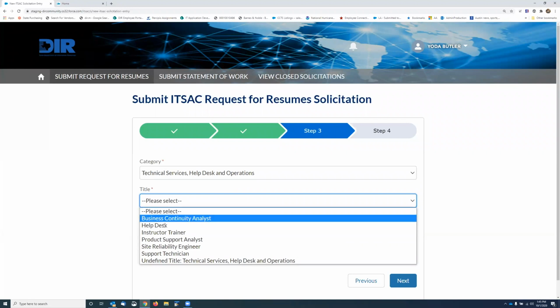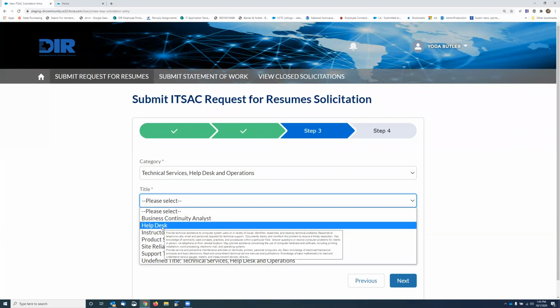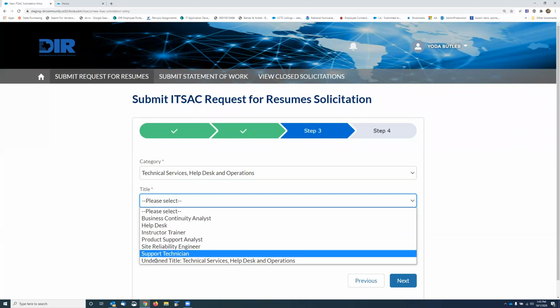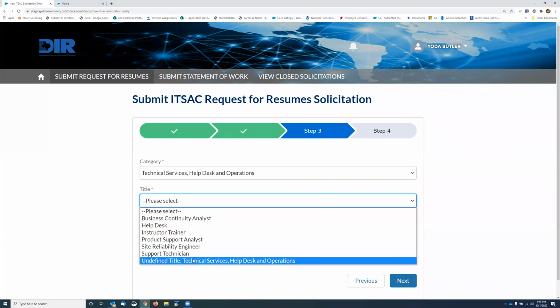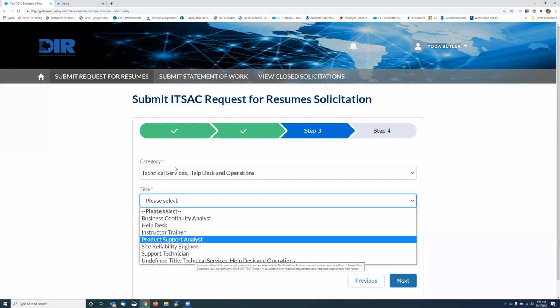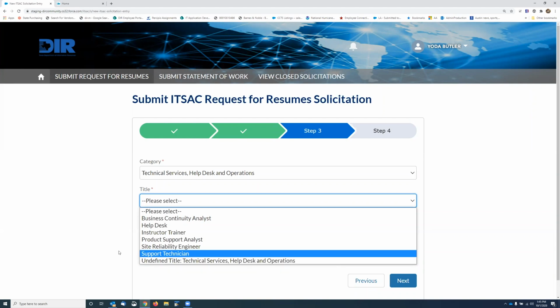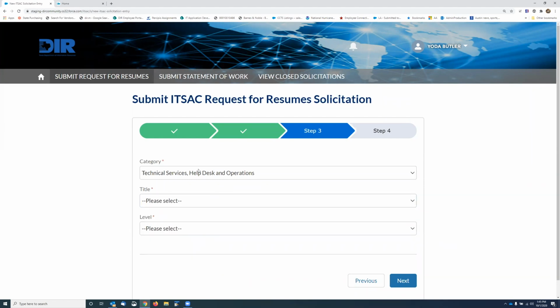And then when I do that, now I have this. And down here, we have a description of each of these. So again, in the hover, and I'm sure it's hard to see, but on your own screen, it'll be better. You also have the ability to select an undefined title. This would be if you know it's something in technical services, but you're not sure what the job title is, you can select that, and that'll be finalized during your negotiations with your vendor. So I'm going to pick help desk.